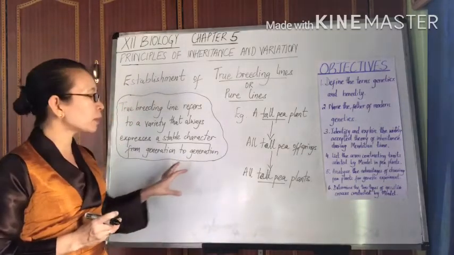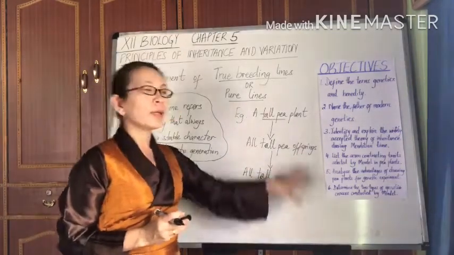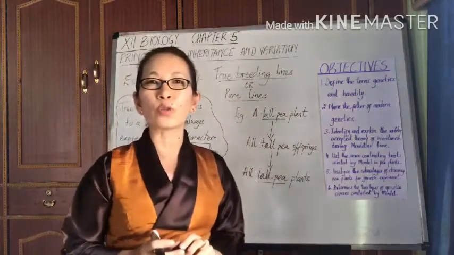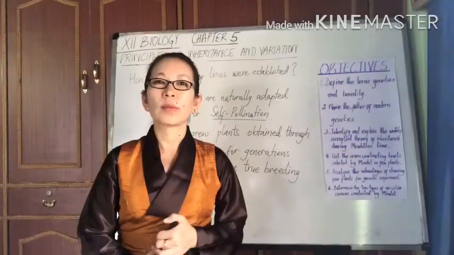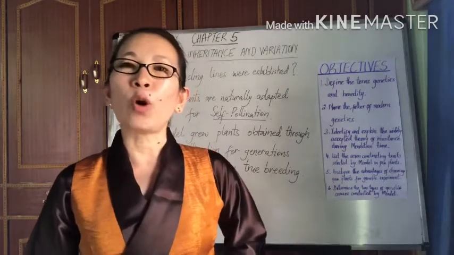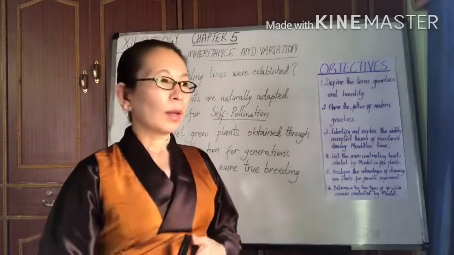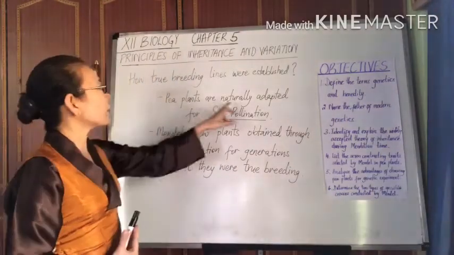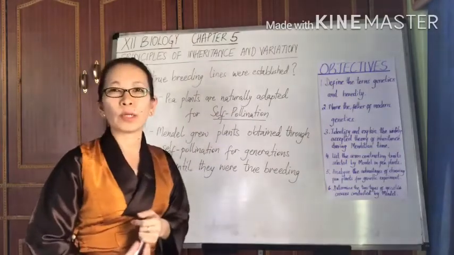Mendel was able to establish true breeding lines for all of the 7 pairs of contrasting traits. You might wonder how Mendel established these 7 pairs of true breeding lines. This was primarily possible because pea plants are naturally adapted for self-pollination.